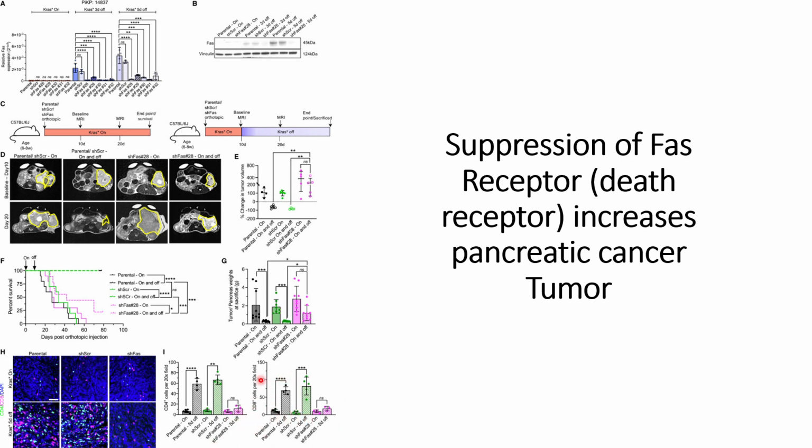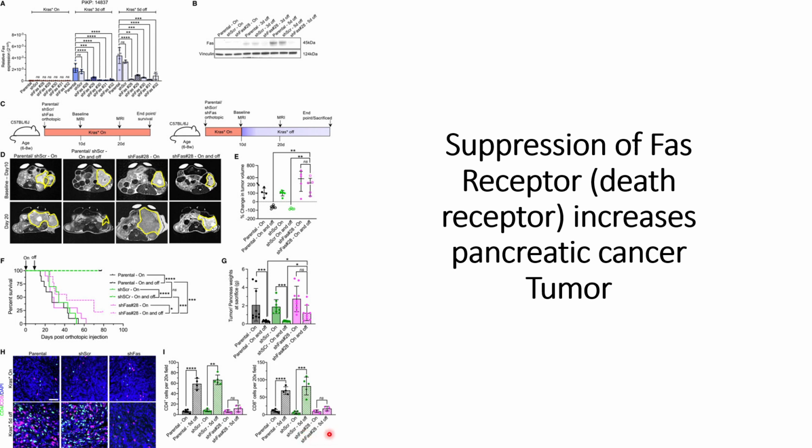And a similar result they observed for CD8 plus cells: after day 5, when it remains off, they can see an increase in the number of CD8 plus cells for the KRAS mutations turned off after day 5, and similarly for the short hairpin RNAs against the FAS receptors turned off after day 5.